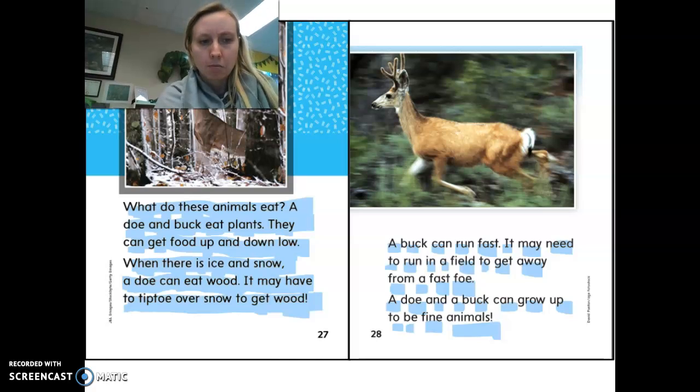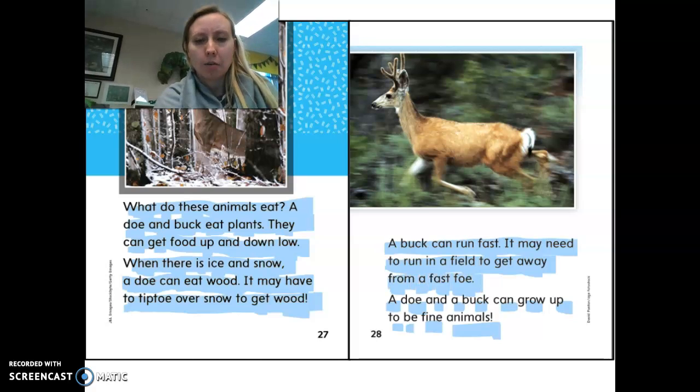Ready? Begin. A buck can run fast. It may need to run in a field to get away from a fast foe. So a foe is like an enemy. A doe and a buck can grow up to be fine animals.